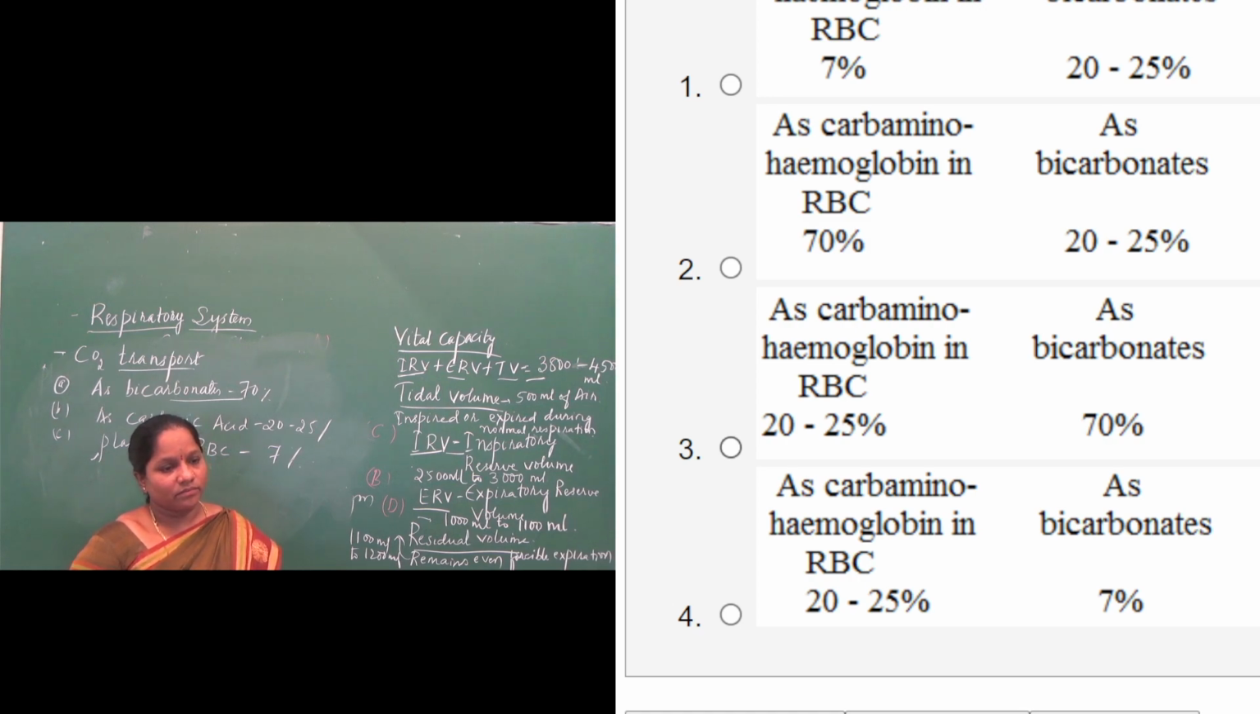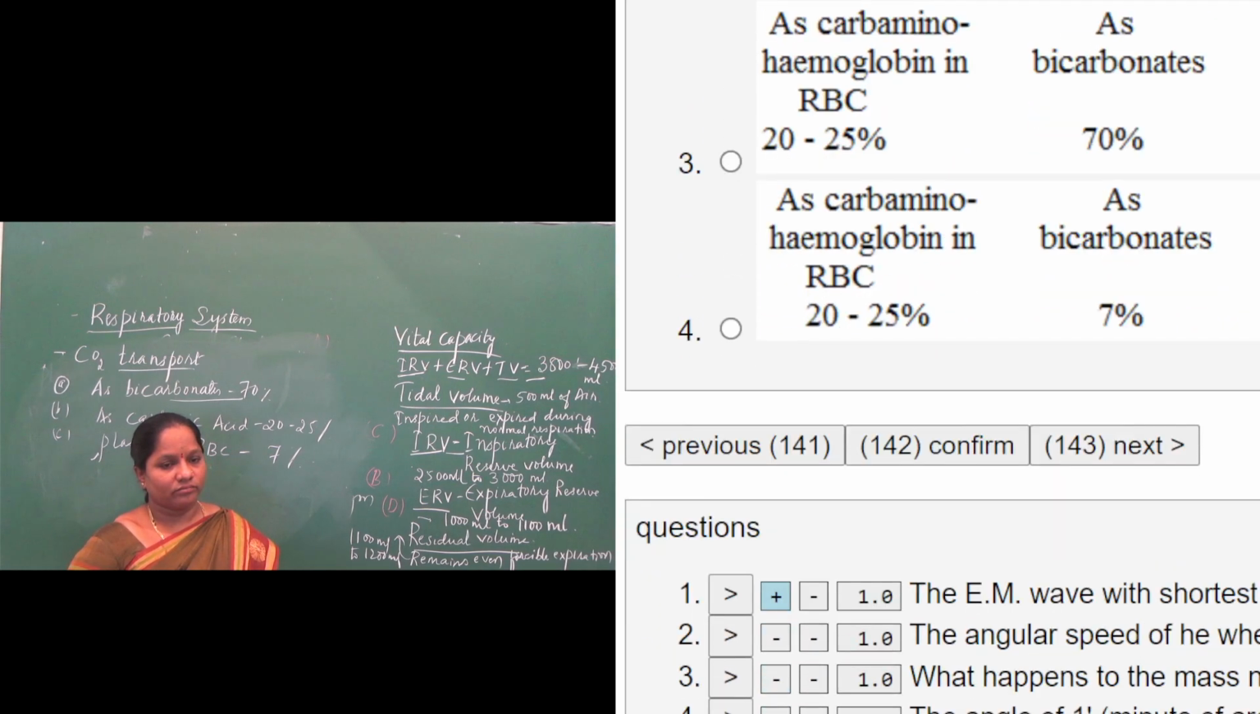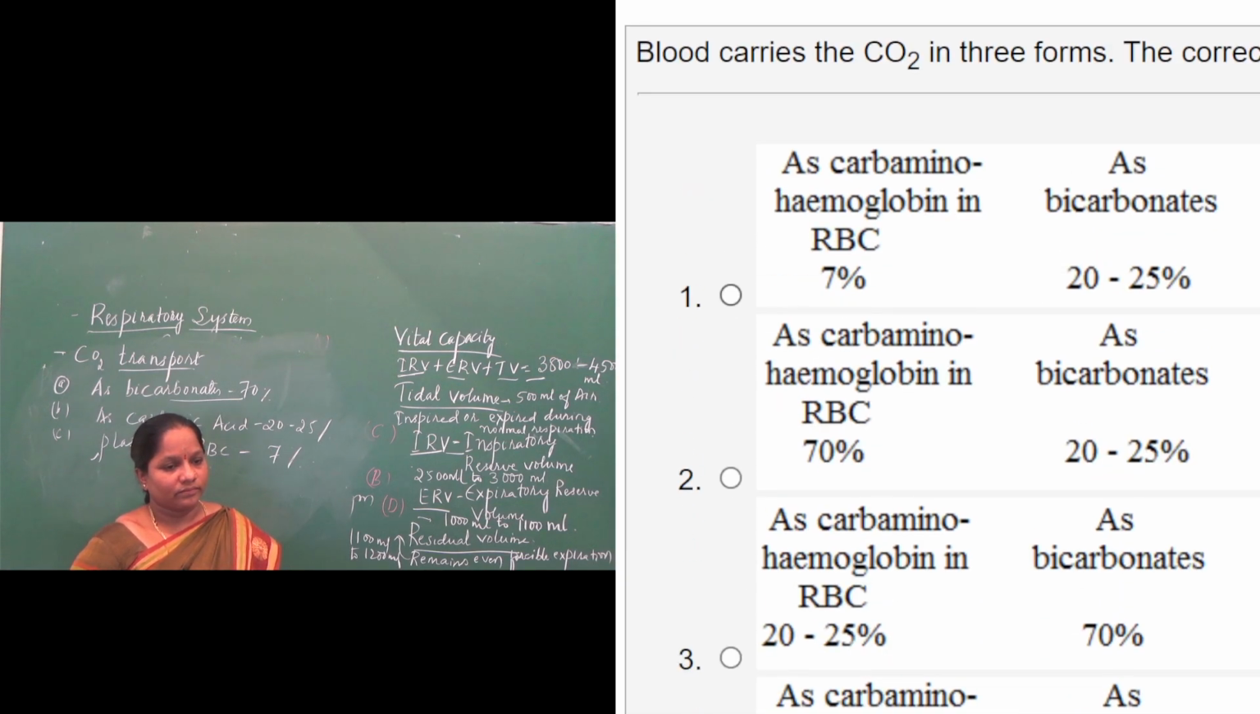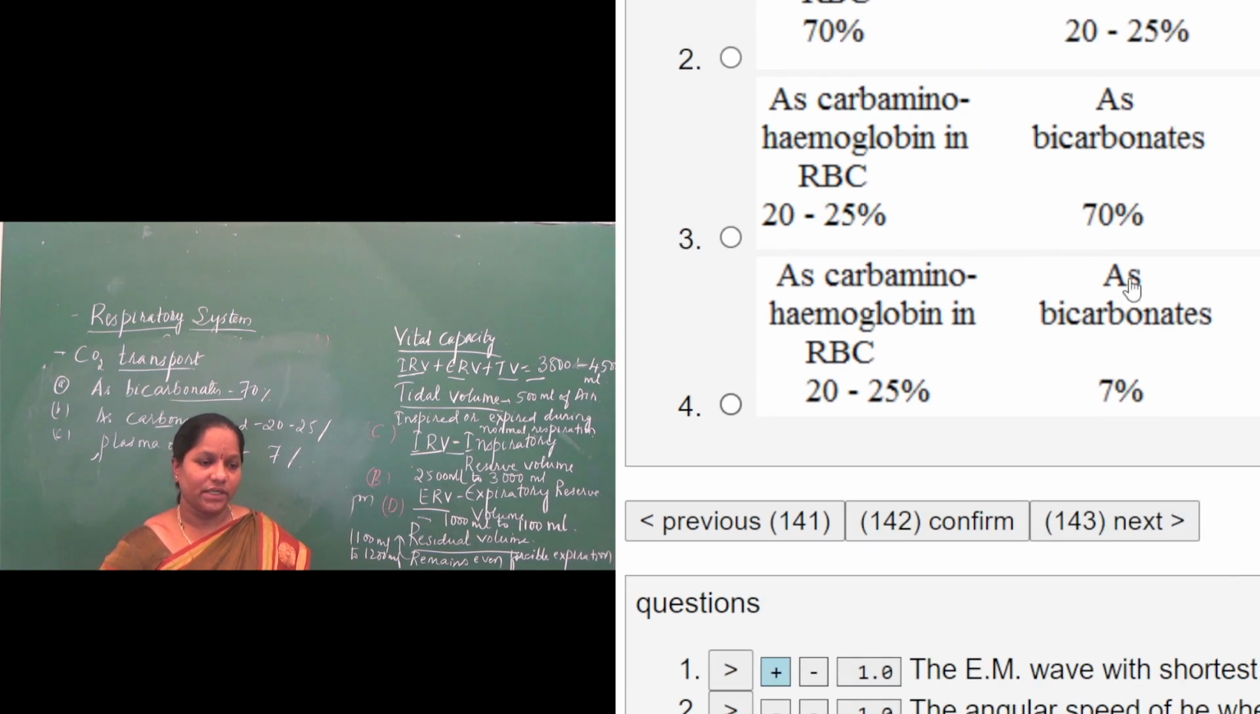Third option, second option is 70% in RBC as carbamino compounds. Second option is 20 to 25% of bicarbonates. Dissolved form in plasma is 7%. So that is wrong here, but the third option is correct. So 20 to 25% in hemoglobin as carbamino, as bicarbonate 70%, dissolved form in plasma is 7%. The third option will be that.